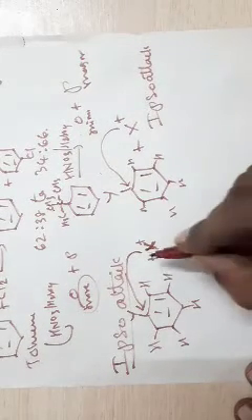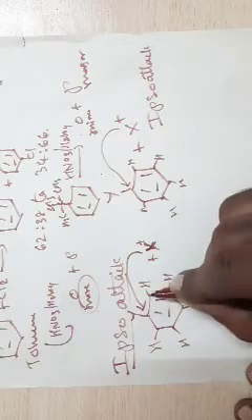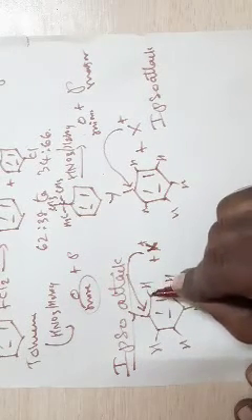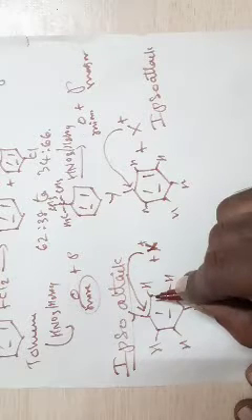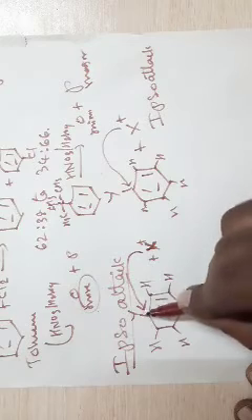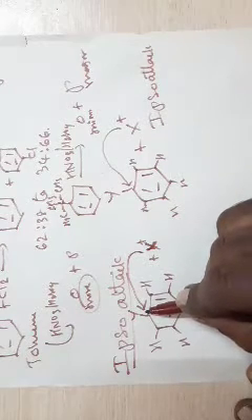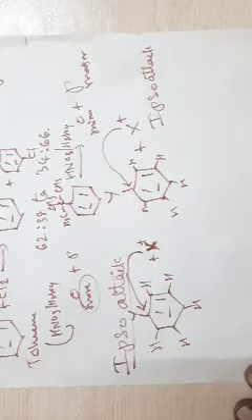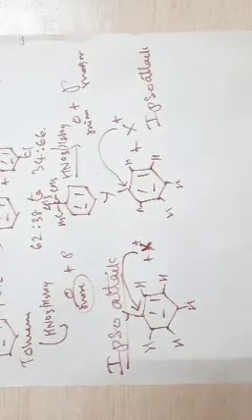Just like the attack of the electrophile over a carbon attached to a hydrogen, here you get a sigma complex or valent intermediate. You also get a sigma complex or valent intermediate when X plus is attacking the carbon bearing the substituent, when the ipso attack is taking place.